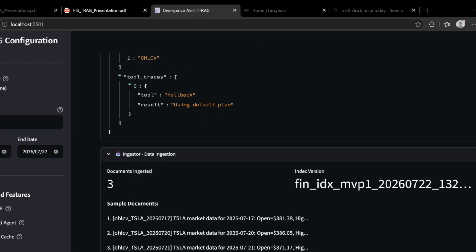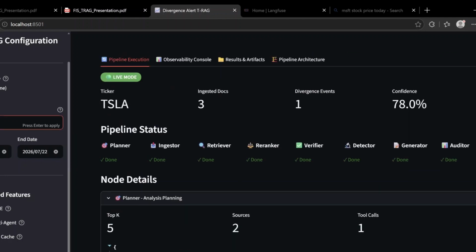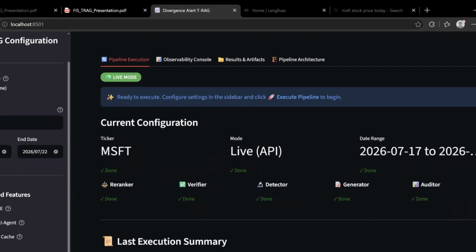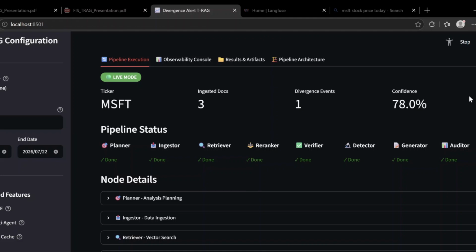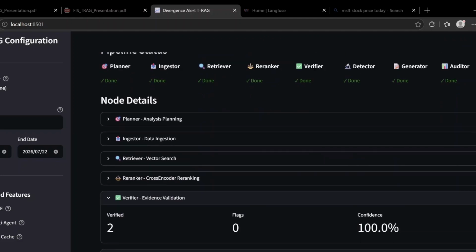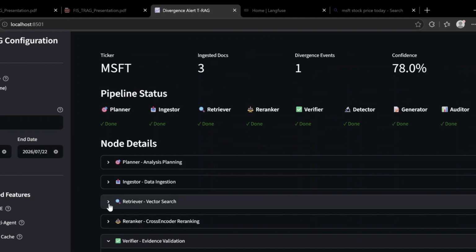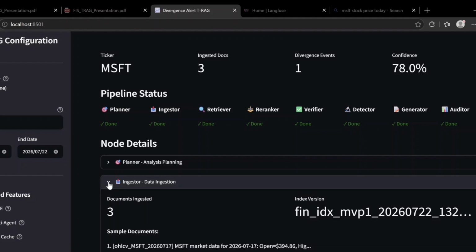Just to show you how it happens, let's say I choose Microsoft, using everything the same, and execute the pipeline. I would like to show how it happens when it detects multiple documents. So here, for Tesla, it retrieved just one document out of three.